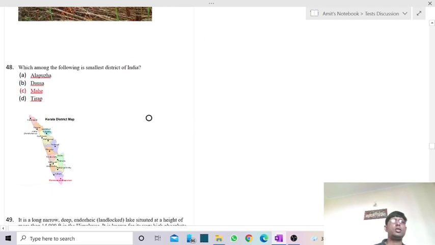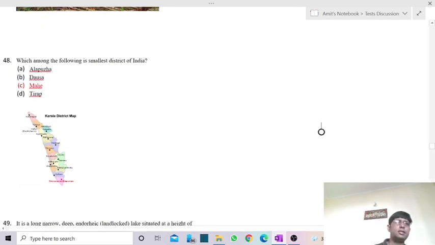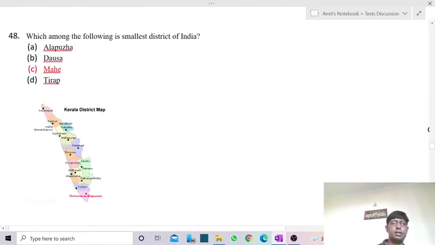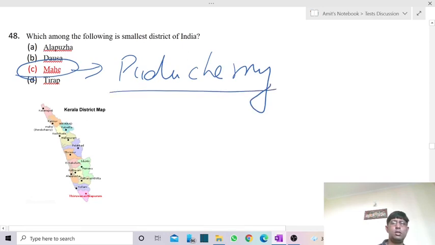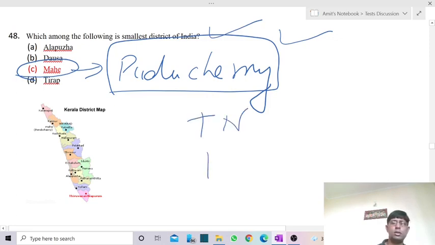Then comes the next question. Which among the following is the smallest district of India? The smallest district is Mahe, which is part of the Puducherry Union Territory. Now the territory of Puducherry is scattered across three states: Tamil Nadu, Kerala, and the third one is Andhra.